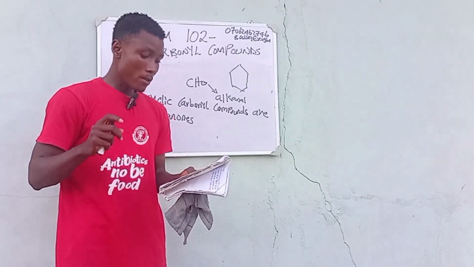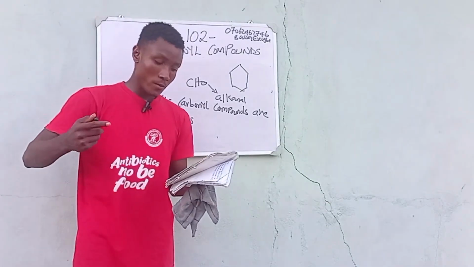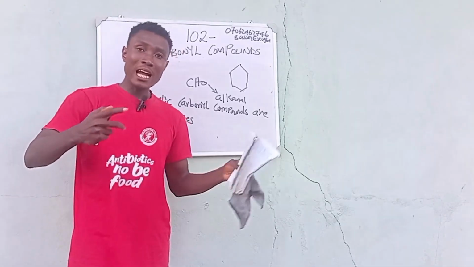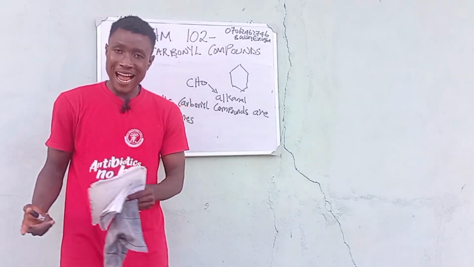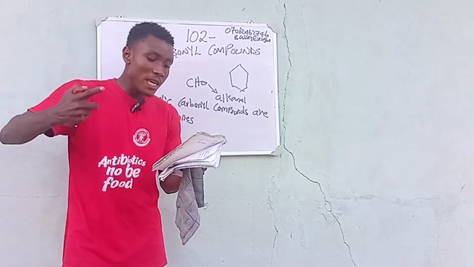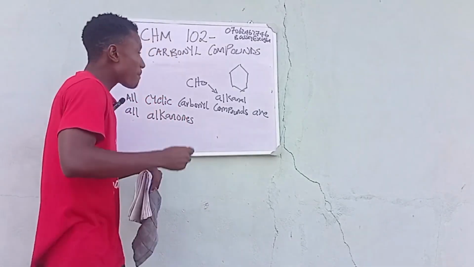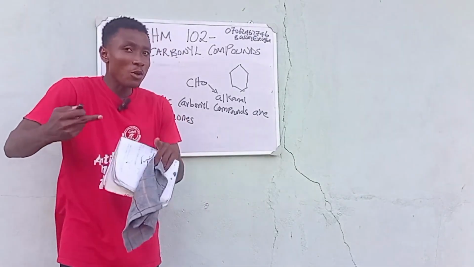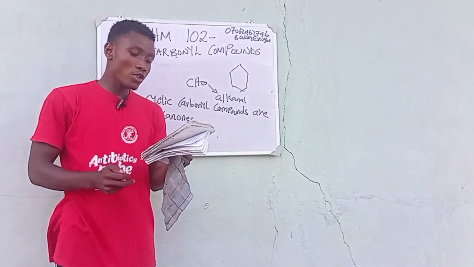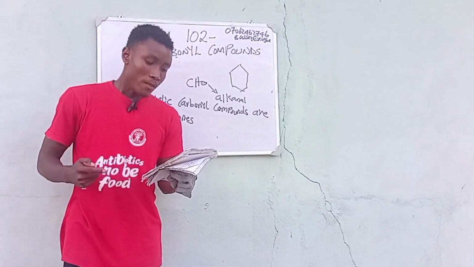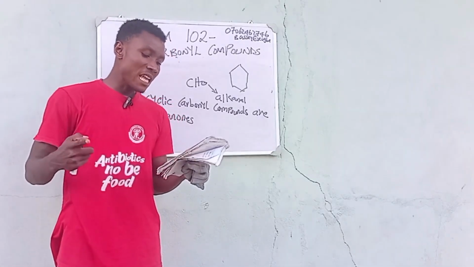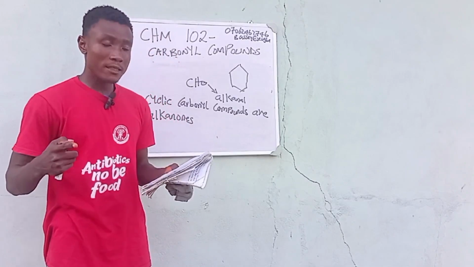Note, whenever both alkanals and alkanones are combined in the same compound, the parent name is given to the alkanal first and not the alkanone.